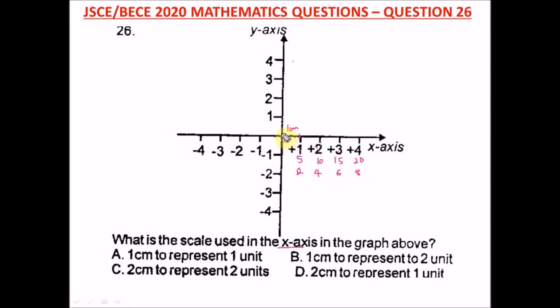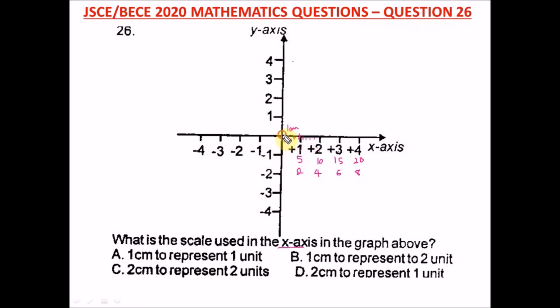Here it is 1 centimeter to 2 units, because the difference from 0 to 2 is what? 2, and from 2 to 4 is 2, 4 to 6 is 2, so that's why it's called 2 units. Centimeter is a measurement on the graph. It's a small box, and when you count 1, 2, 3, 4, 5, that is 1 centimeter. If you add another 1, 2, 3, 4, 5, it will be 2 centimeters.